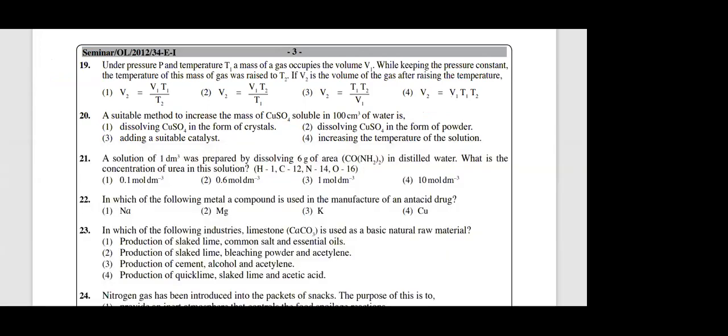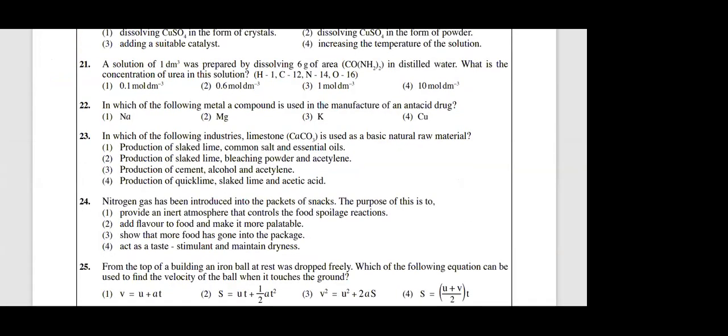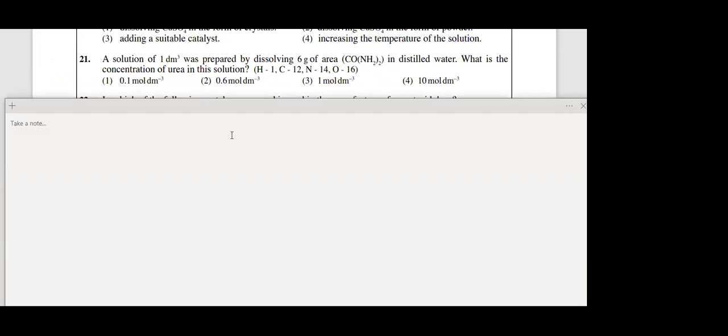Then next one, question number 21. I'll quickly finish. 21. That's a simple calculation. 21, the solution prepared with the result of urea. Put 3 stars with the red pen. Very, very important. Put 3 stars with the red pen. Every year you get a question from concentration and mole related one. How to find the concentration? What is the equation? C equals n over V.